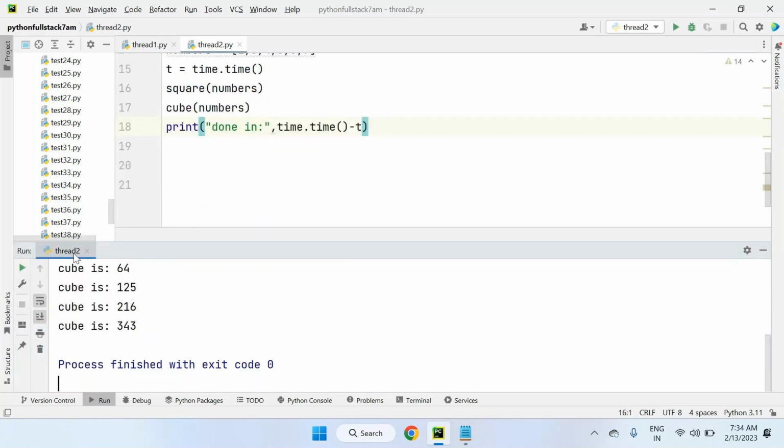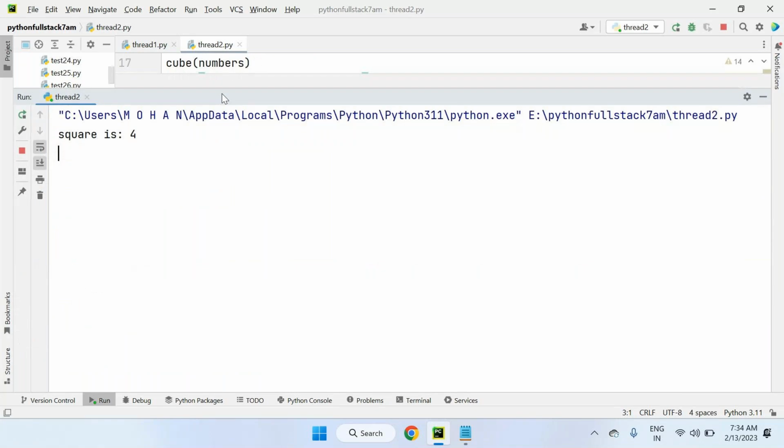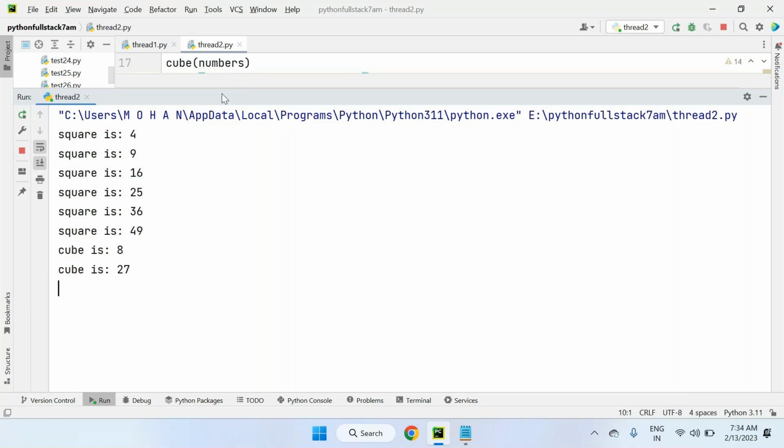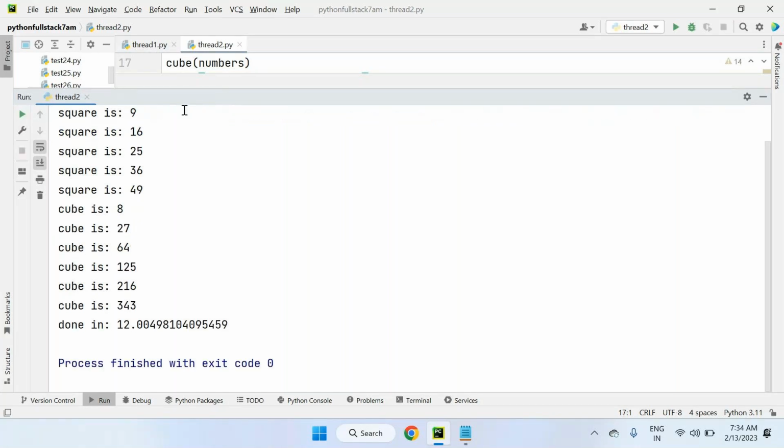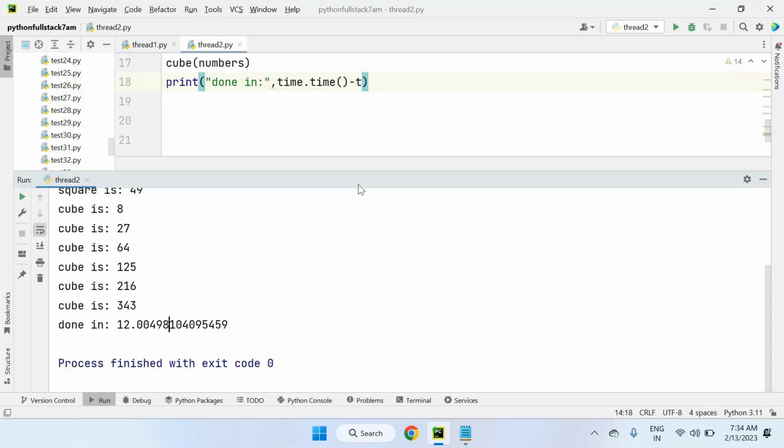So automatically after execution starts, this is one-by-one function execution, not parallel execution. Now how much time it is taking, you can observe here. Done in 12 seconds. So after executing the square function separately and the cube function separately, the execution time is 12 seconds. This is a single threading program, because we are executing one function at a time.